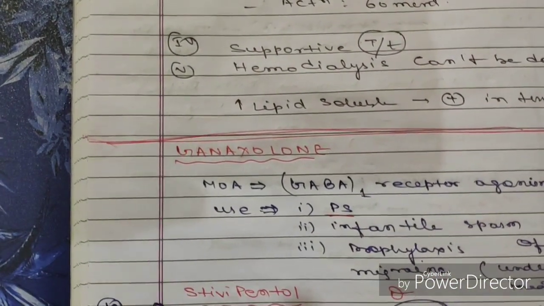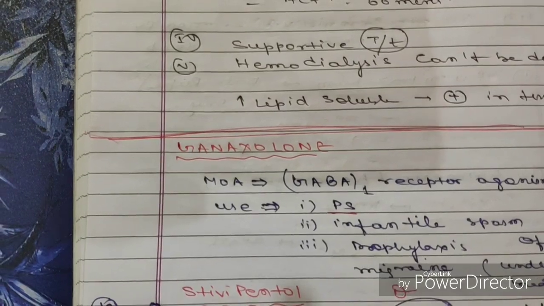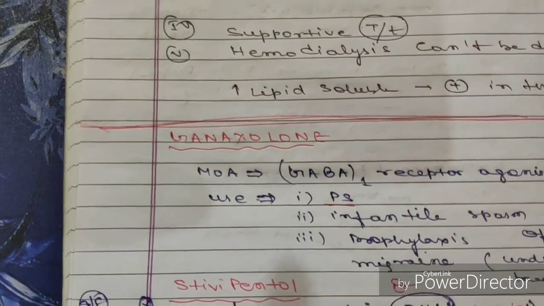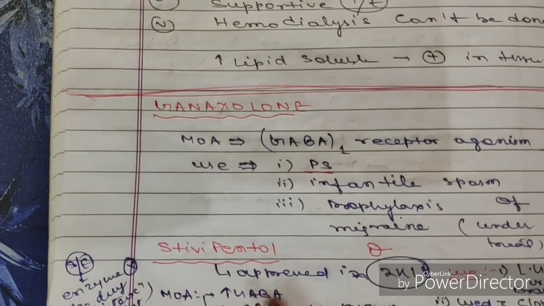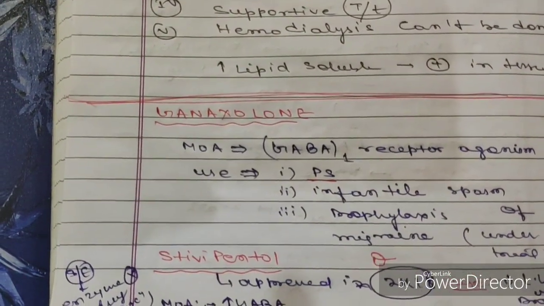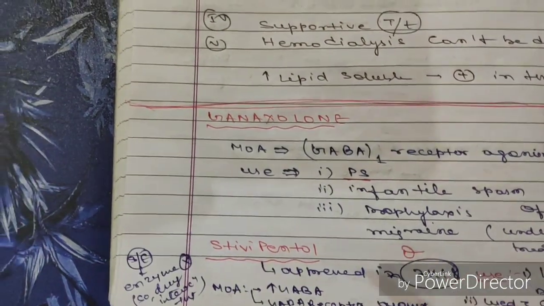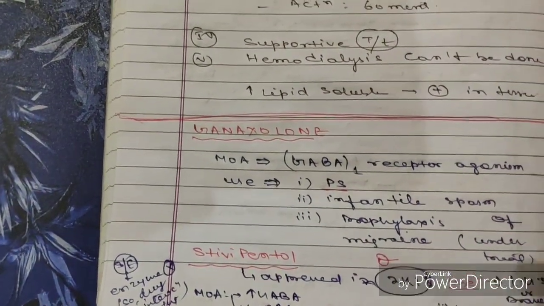Then one more drug, STB-Pento. It was approved just recently in 2018. Its mechanism of action is as a GABA stimulant, a GABA receptor agonist. Clear? So these are the drugs of the benzodiazepines. So thank you.